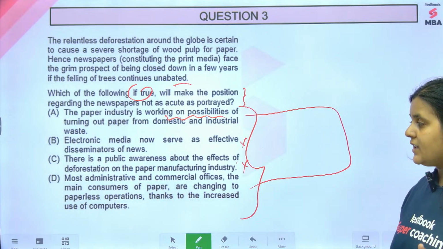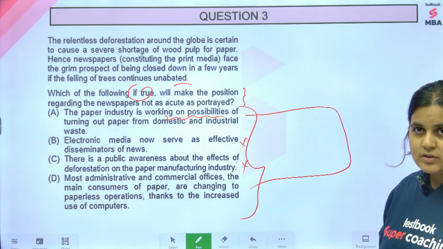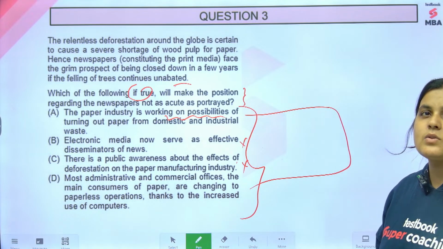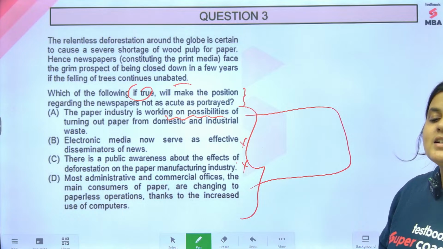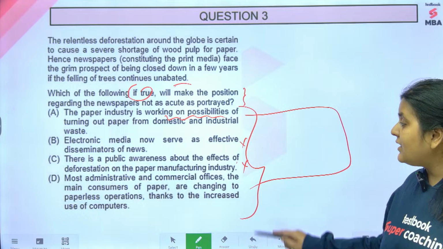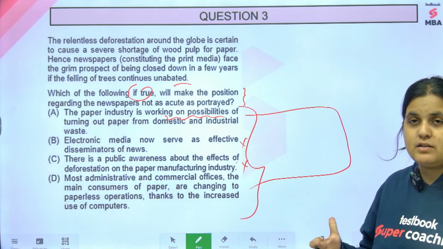पब्लिक अवेयरनेस क्रिएट कर रहे हो पर उससे कुछ हुआ नहीं तो, so options A and C are still like, okay, we are creating awareness, we are working on possibilities, something might happen but something might not happen as well, right? But D gives us a more definite solution.